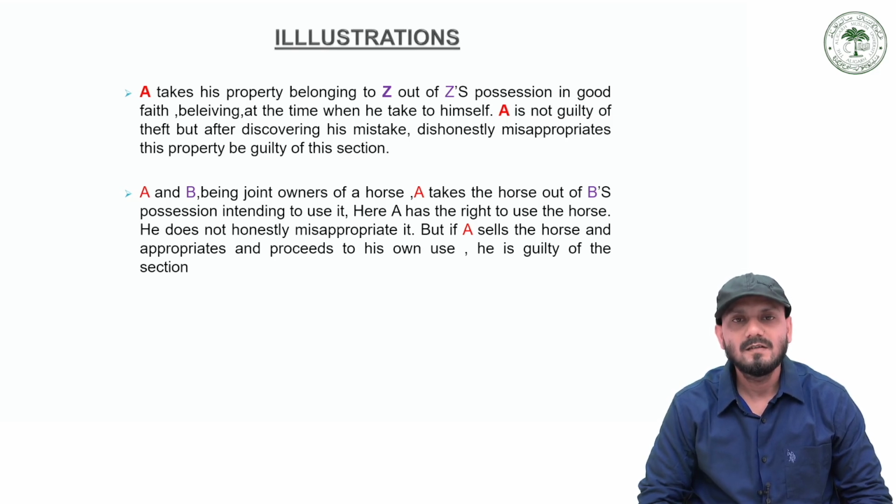This explanation requires the finder of goods, before appropriating the property found, to make an attempt to find the owner if they have means of doing so.